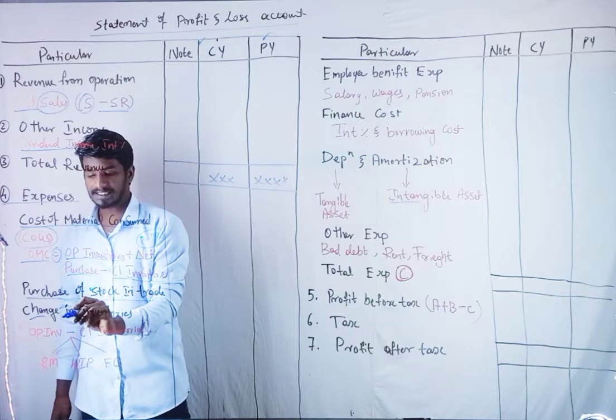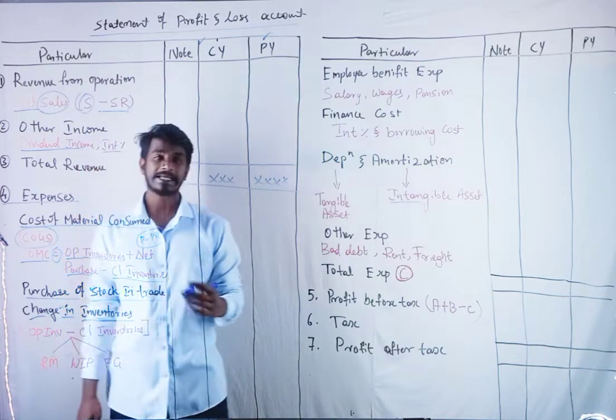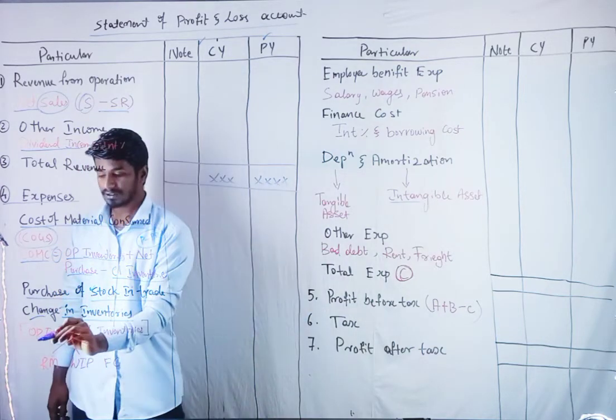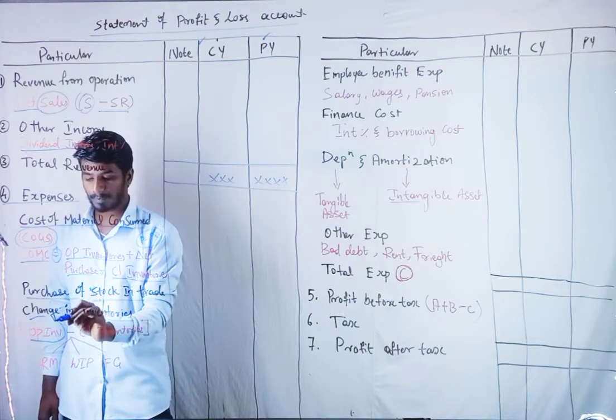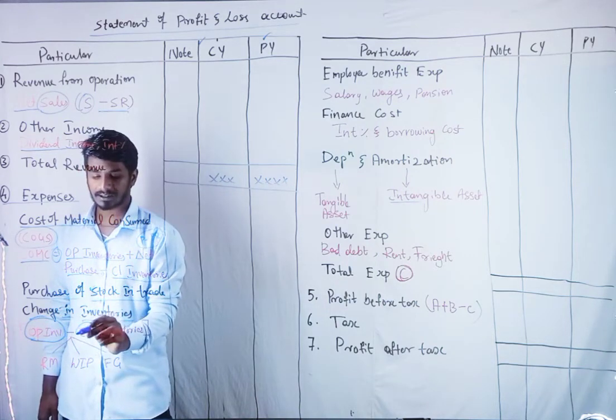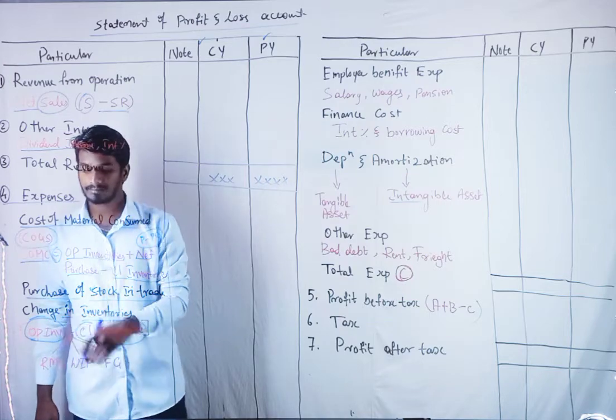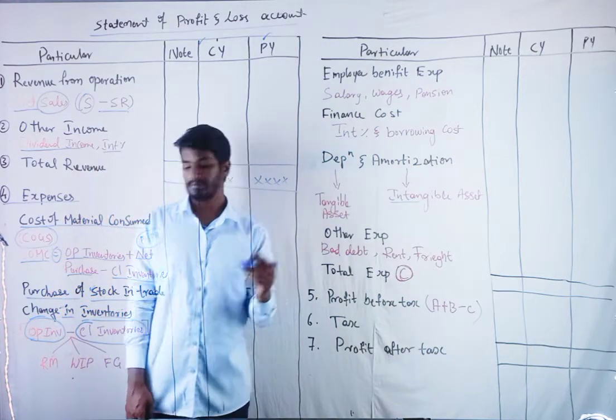And change in inventories. We have a formula: opening inventory minus closing inventory will be your change in inventory.